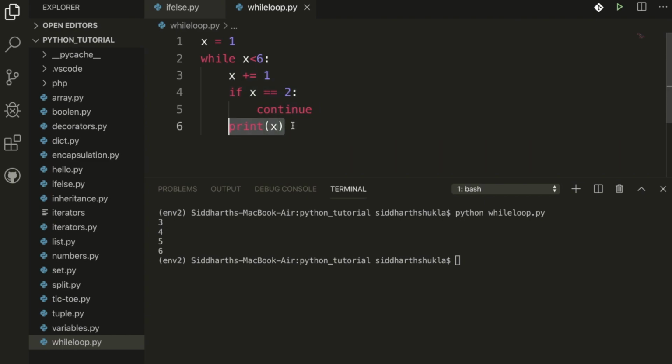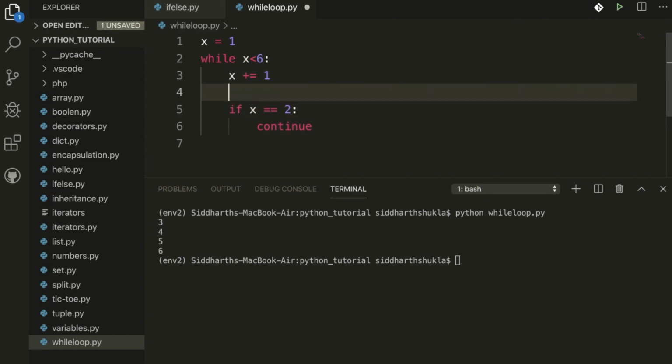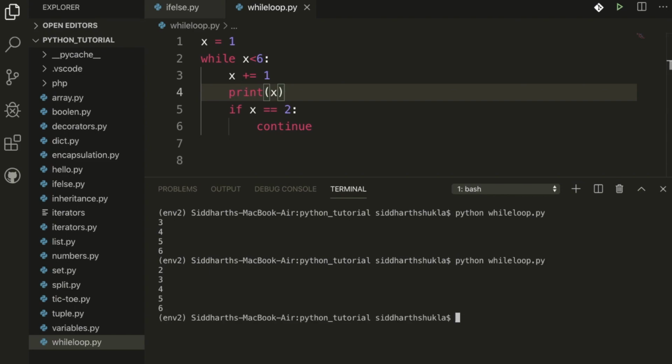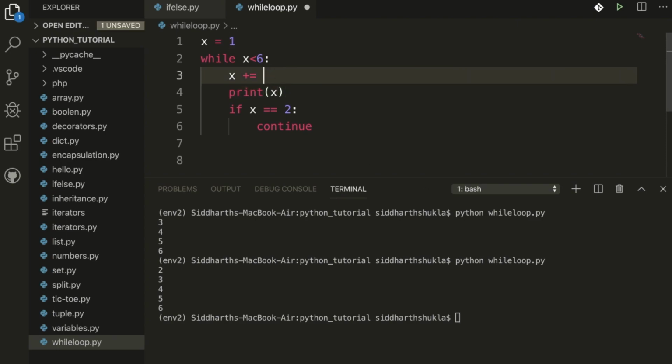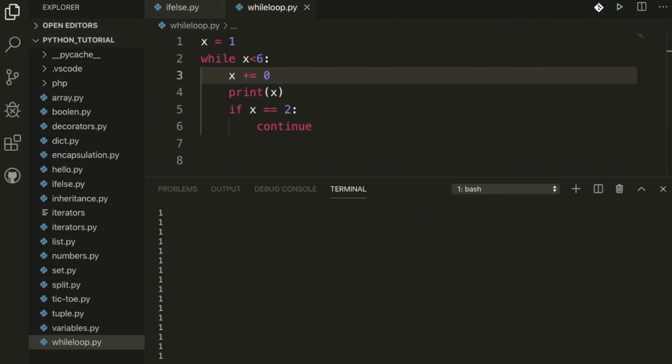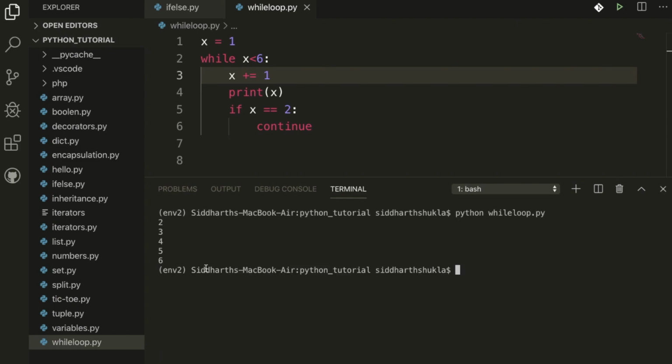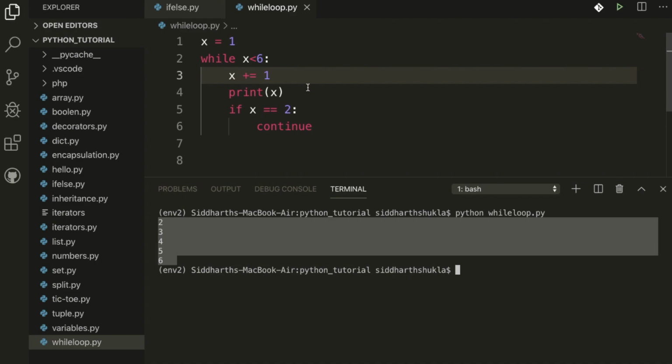Okay, suppose I am going to write here, then what result do we get? You can check 2 3 4 5 6. Okay, we are adding 1 plus 1 something. Suppose I am going to add here 0, then okay, just try it yourself and then you will understand how the loop is working. And suppose I'm going to again write here 2 3 4 5 6, we get the result here. Okay, now we get the result.